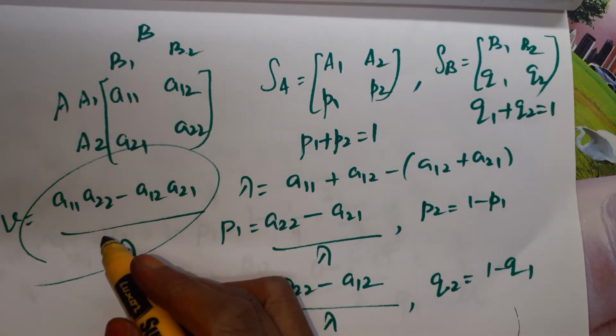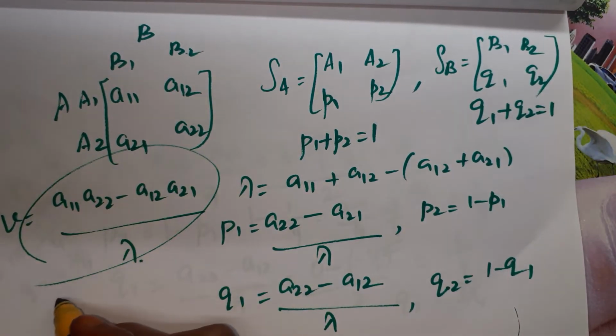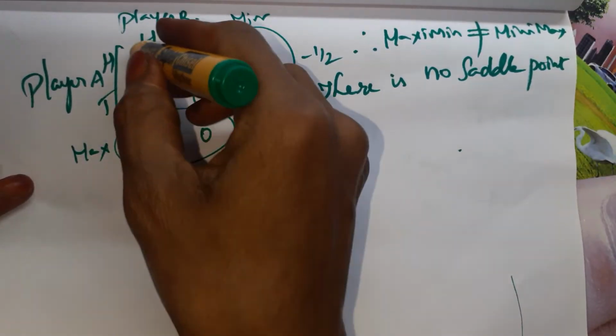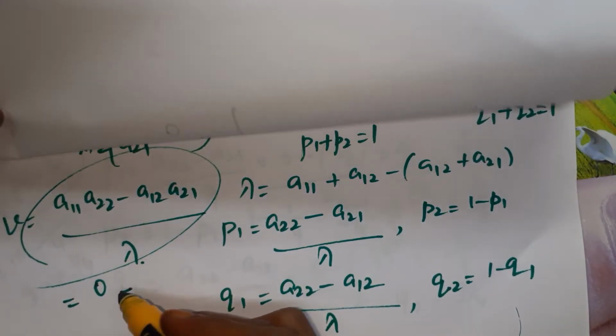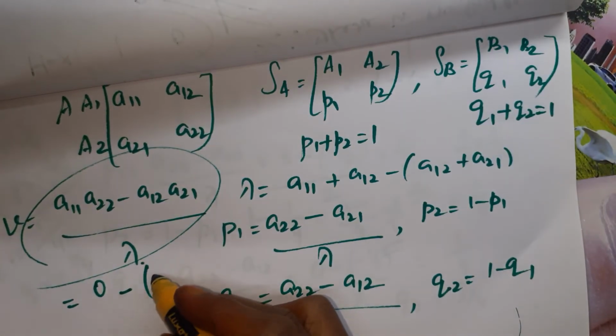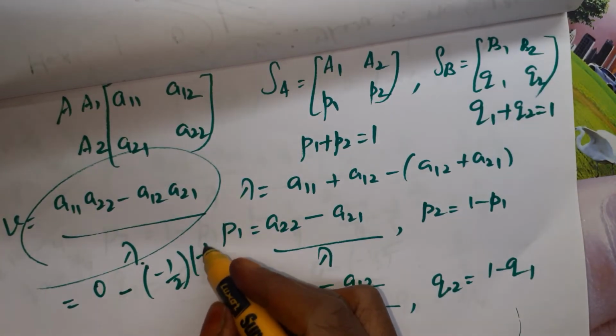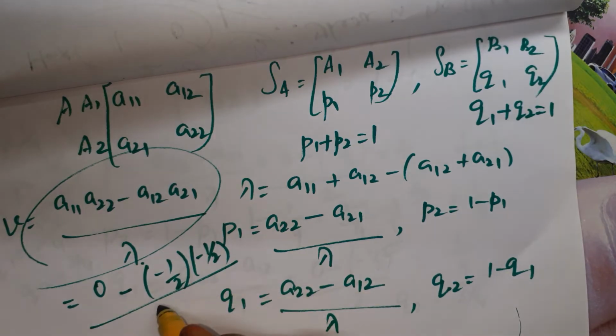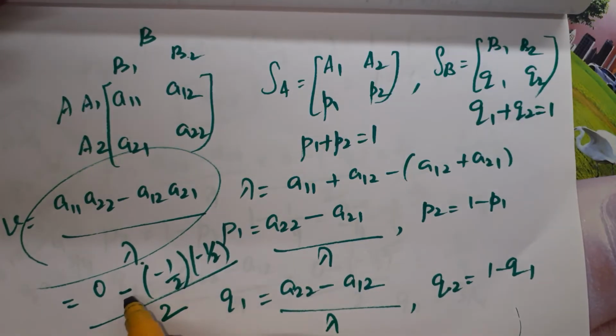V is equal to A11 into A22, that is 1 into 0, 0, minus, we have to multiply these two, minus into minus. So minus 1 by 2, minus 1 by 2, by lambda which is 2. Minus into minus is plus, 1 into 1, 2 into 2, 4. Outside minus we have.